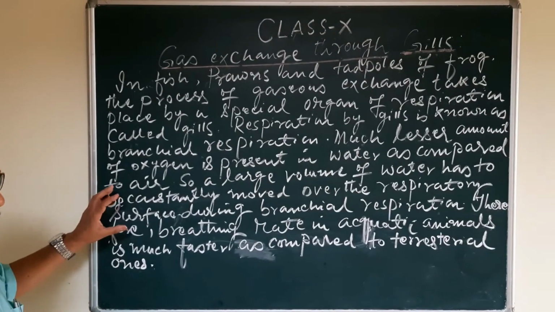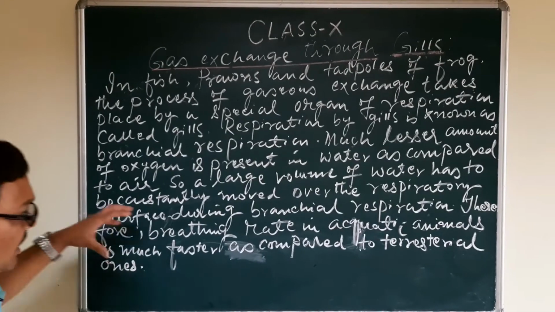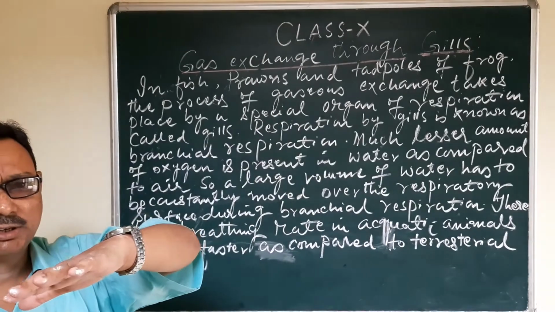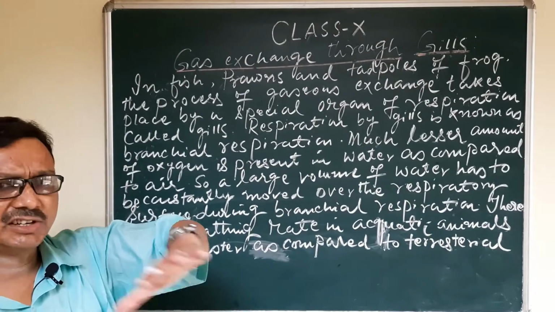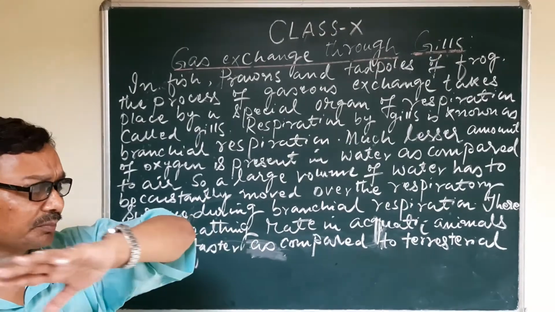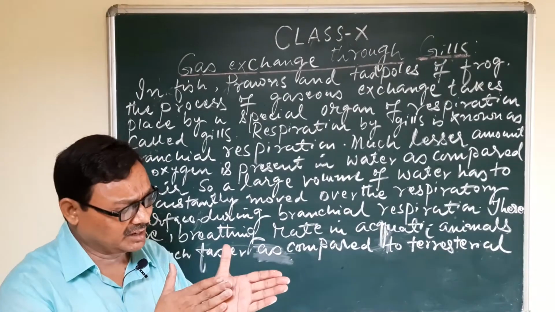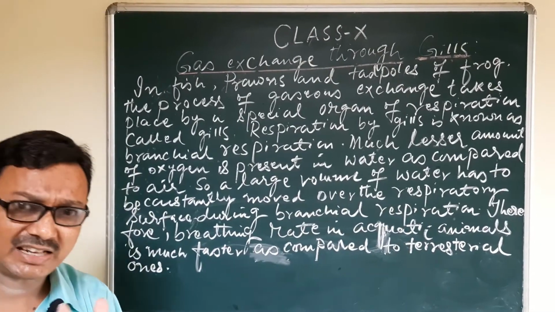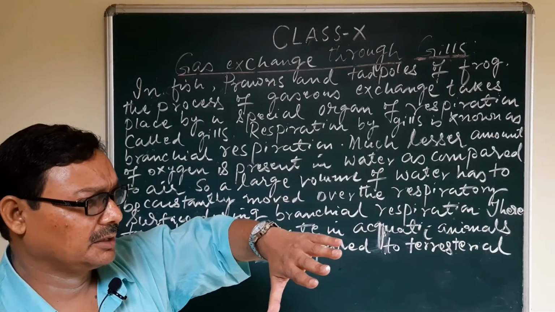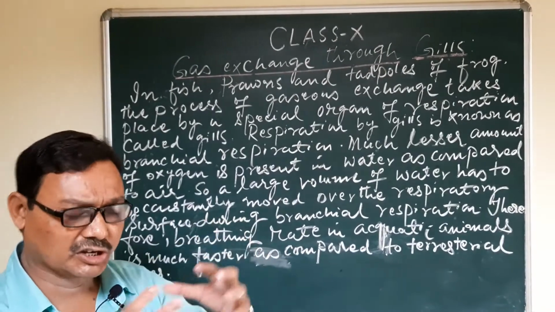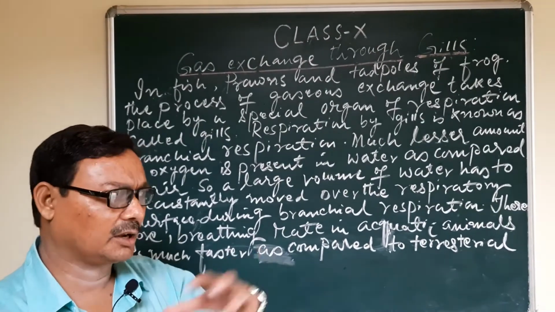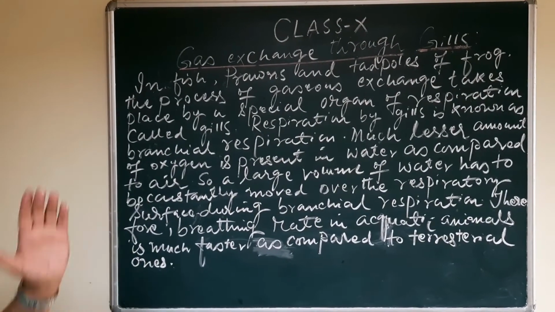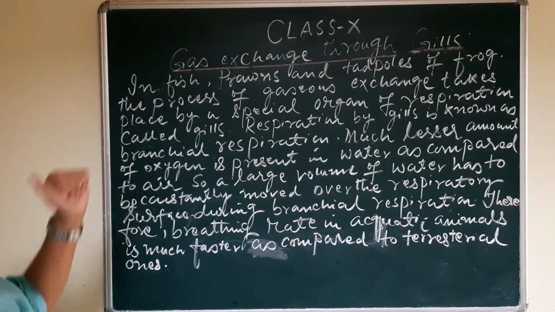When the water enters through the mouth, it passes over the gill chamber or gill slits, and when the mouth opens for taking in water, there is also a closing, and there is a coordination between the opening of the mouth and the opening of the operculum. This is a fact in the case of fish.